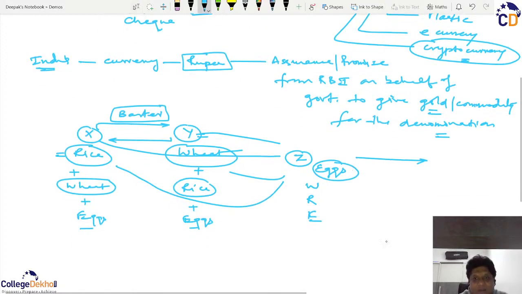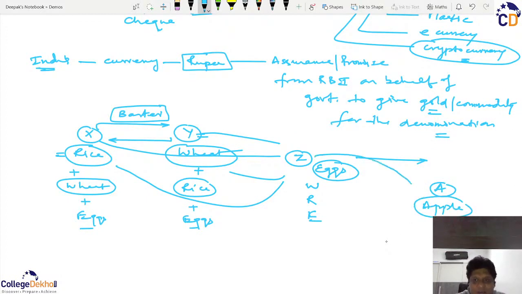But the problem came that if we have a person A and he has apples, and Z wants apples, but A says, I will not want eggs in return because I am a vegetarian. So what is happening?